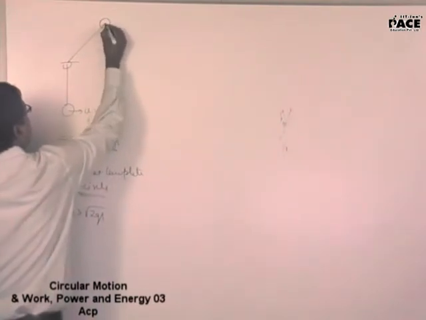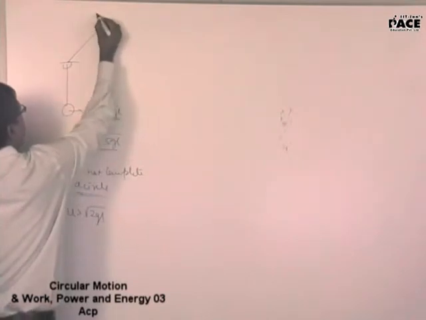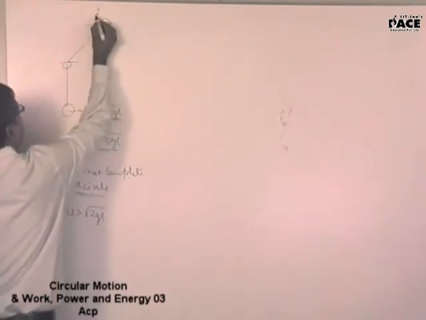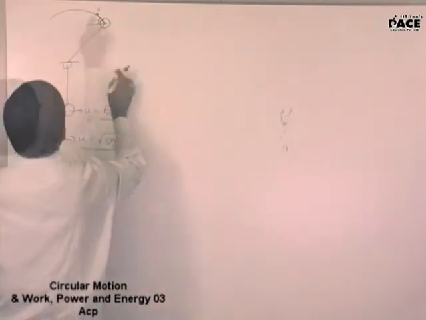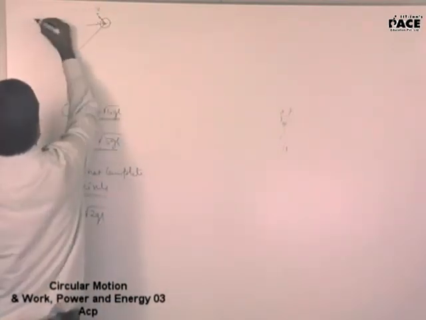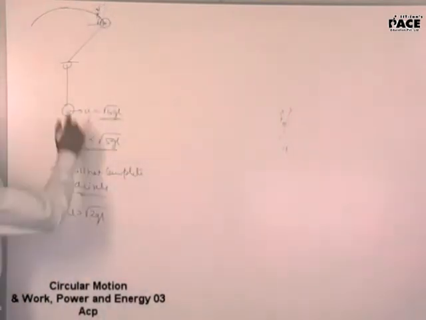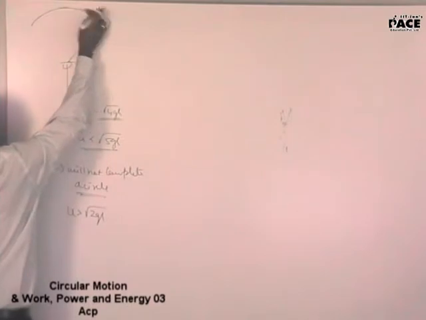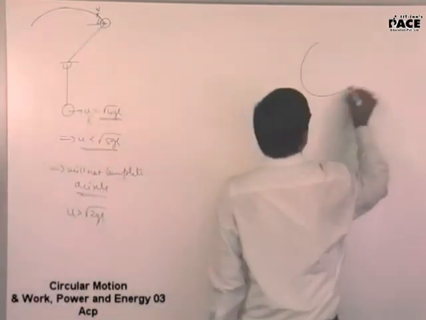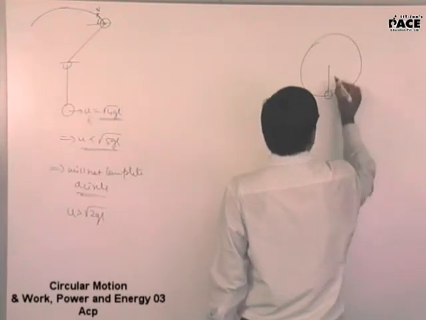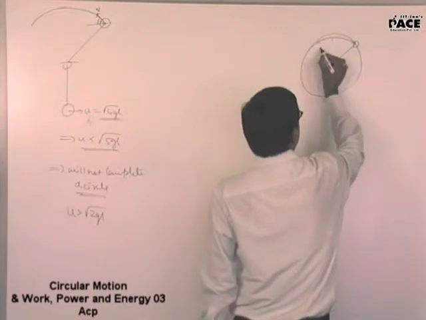Will come somewhere into this particular quadrant, and I will have to find out the velocity and the angle which it makes so that I can deal with the projectile motion. To deal with this projectile motion, see, this is V. So it will go about in a projectile motion this way. Now watch out for this. This is the circle. It will leave the circular track here and it will go in a projectile motion.